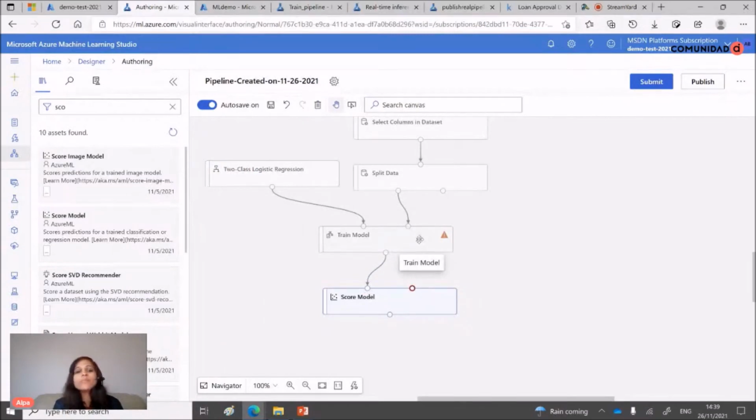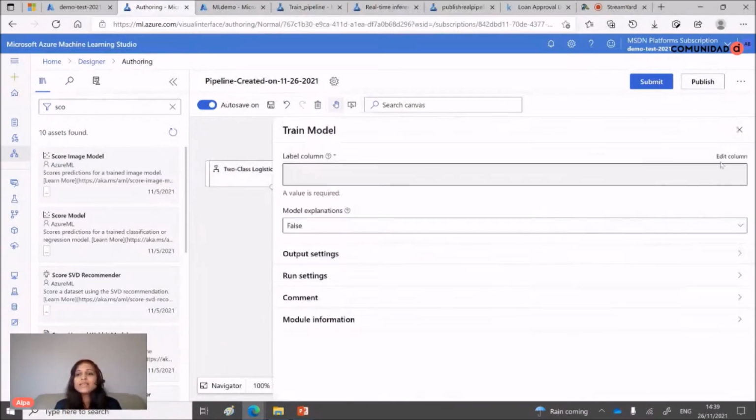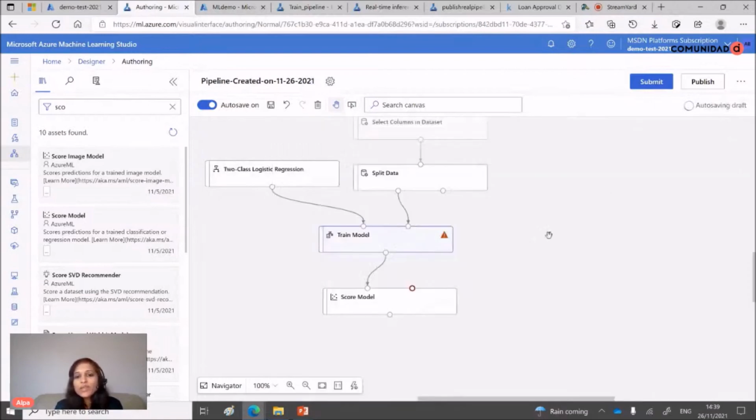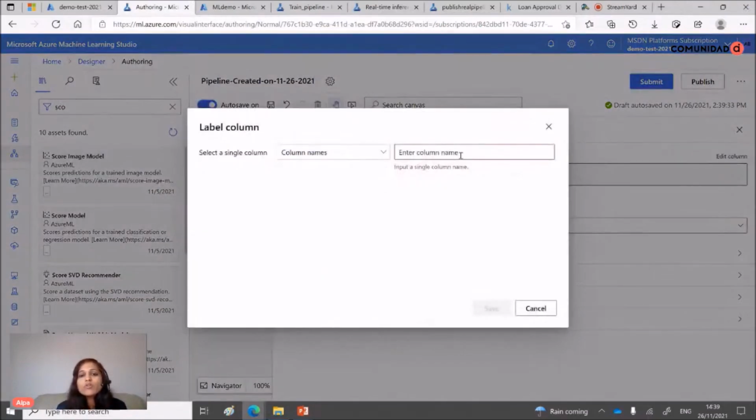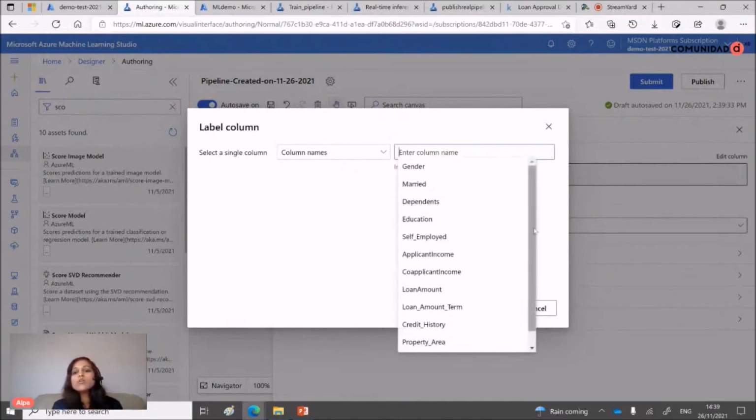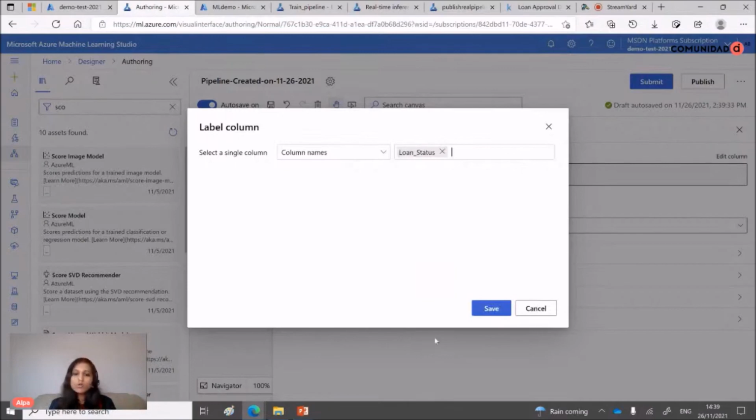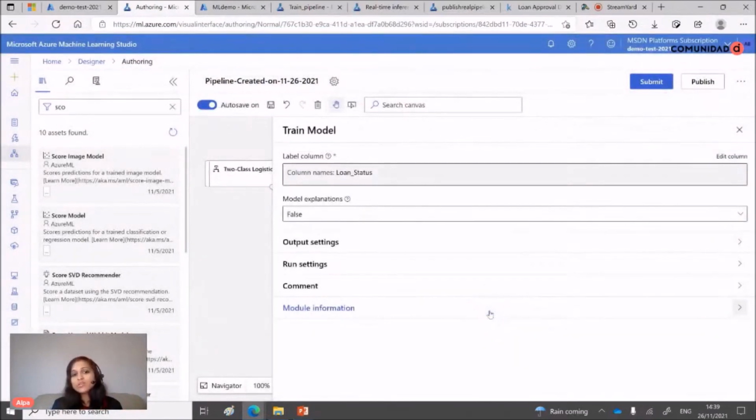But here it is complaining about something, because it highlights a red sign here. That means something is missing. So let's see what is missing. Here we need to provide a label. We need to tell it what we are going to output, based on which column. Here we are saying that we need to calculate the loan status, that is, whether the user will get the loan or not.